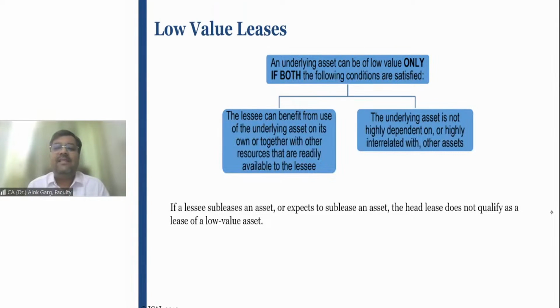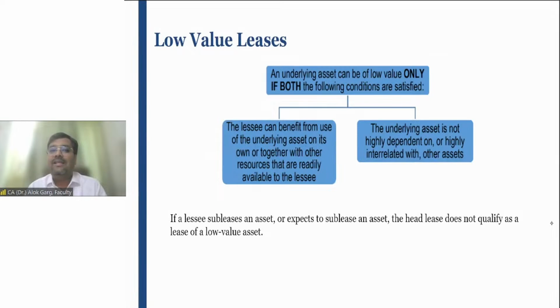If I'm having 50 offices in India, I do understand that if all these 50 offices are on a lease basis, these are significant value items, right? Because if you have taken an office on a lease basis, the lease rental will be significant, the value of the property will be significant. But in every office, if you have just taken some tea or coffee vending machines, it is not a material item, it is not a significant item. If you have taken some printer on a lease basis, it is again not significant, not material. Guys, are you able to understand what I'm trying to explain? I am showing you a picture from the real life perspective so that you will be able to retain the concept in your mind.